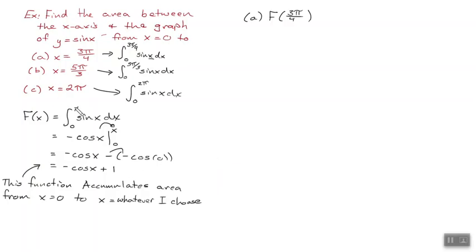It'd just be this, except instead of x here, it'd be 3 pi fourths, which you'll have lots of time to practice today on the assignment. I want to use the function now because it's so much easier. When you plug in, this becomes negative cosine of 3 pi fourths plus 1. And all of a sudden, here we are in trig land. What's the cosine of 3 pi fourths?